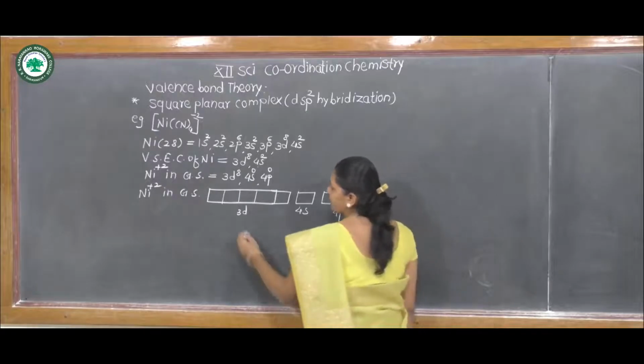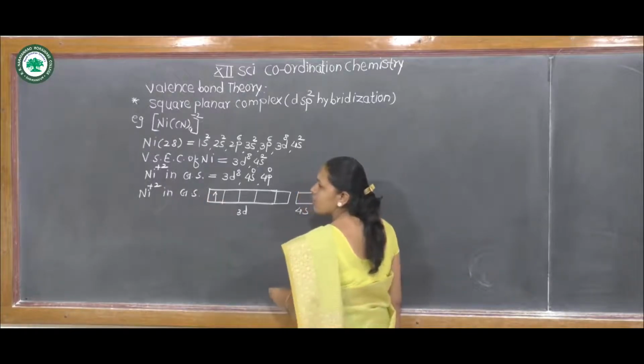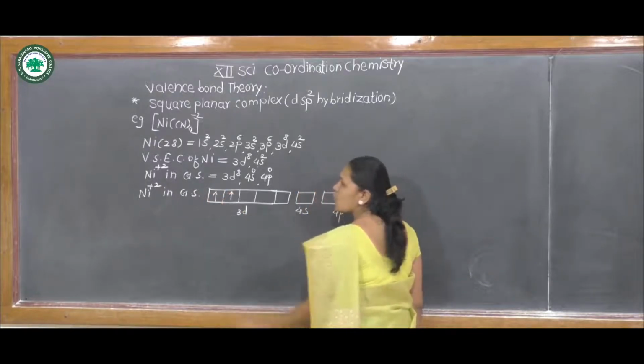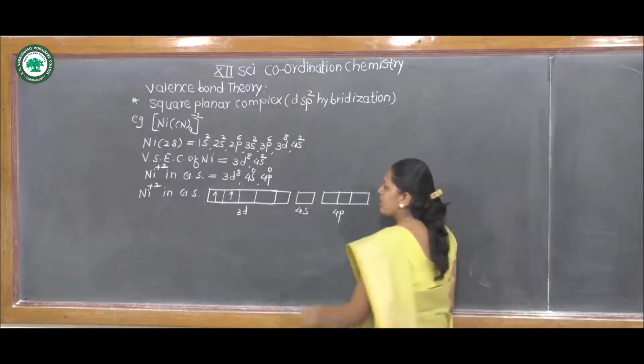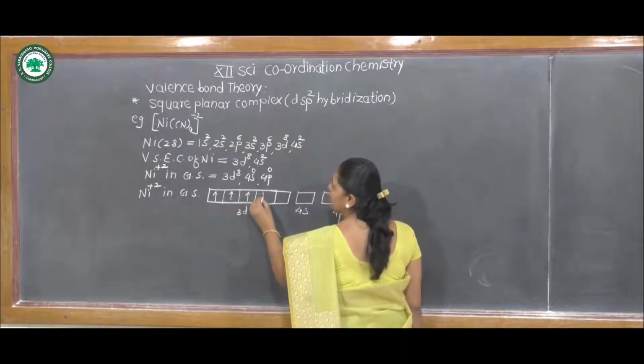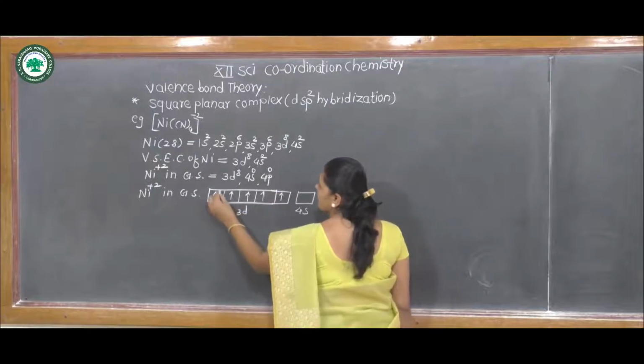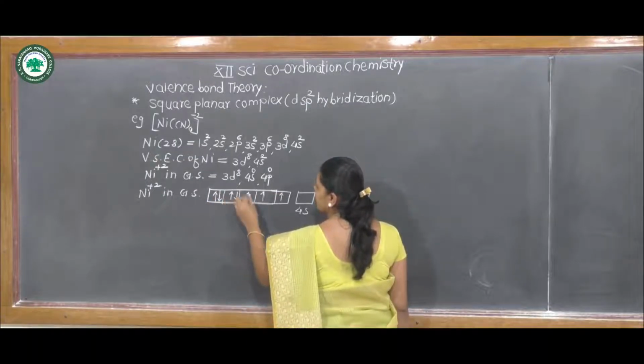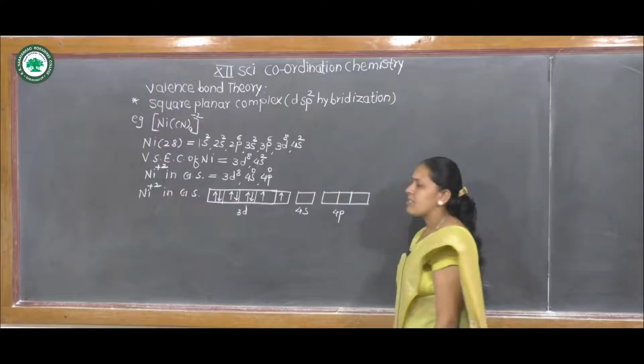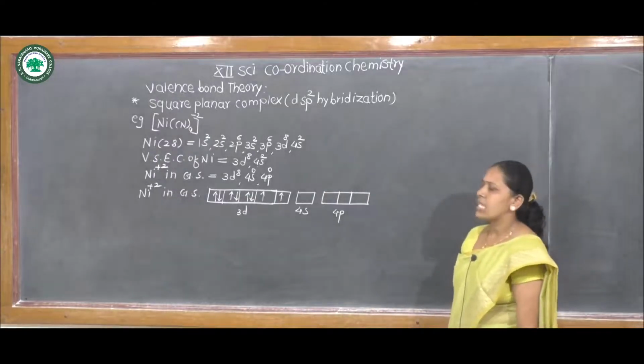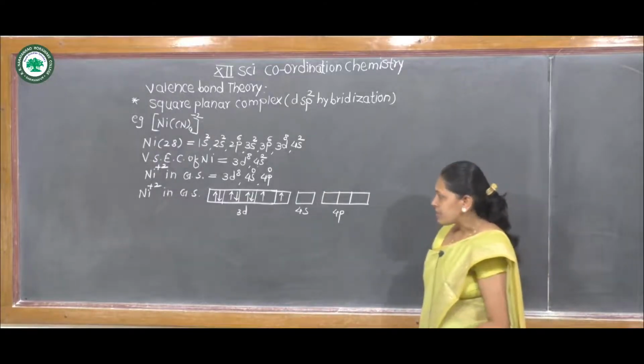The 3d8 electrons are filled in the 3d orbitals according to Hund's rule of multiplicity, 1, 2, 3, 4, 5, 6, 7 and 8. This is the electronic configuration of nickel +2 in block diagram.